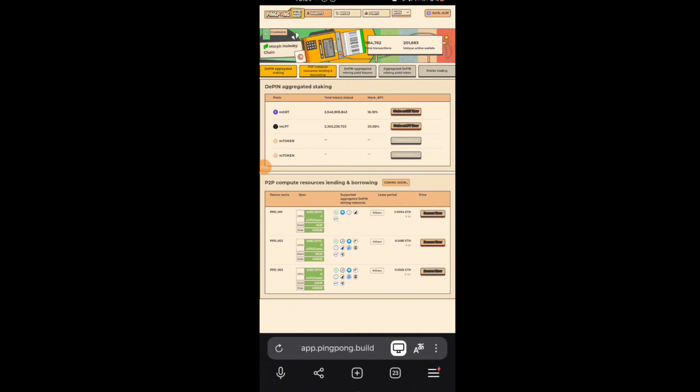Okay, and here what you need to do is just the aggregate staking. So we bridged MGRT and MLPT into Morph testnet. Now we are able to stake these. Click on the first stake option.